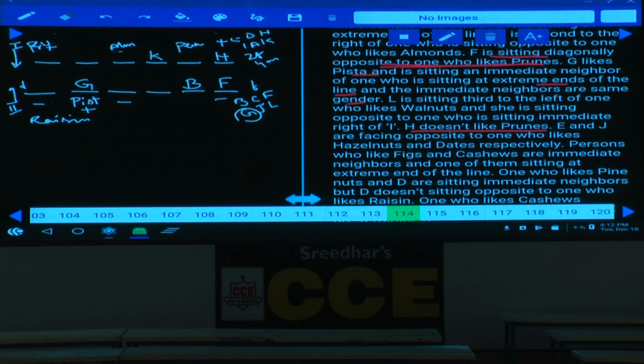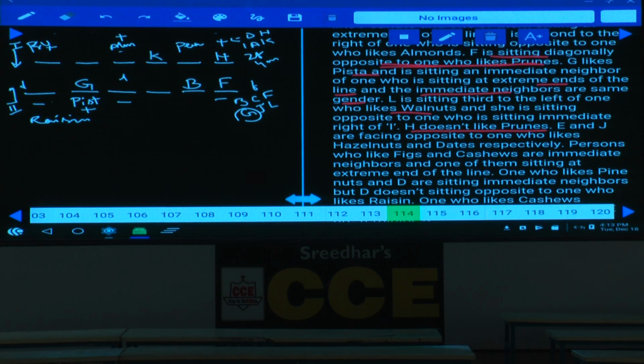Now as this person is a female, opposite to female is a male, so this person is a male, and this person opposite to female is also a male. And again, then L is seated, immediate neighbors of the same gender. L is seated third to the left of the one who likes walnut. Then tell me what are the different positions for this L. If L is here, walnut must be F, isn't it?